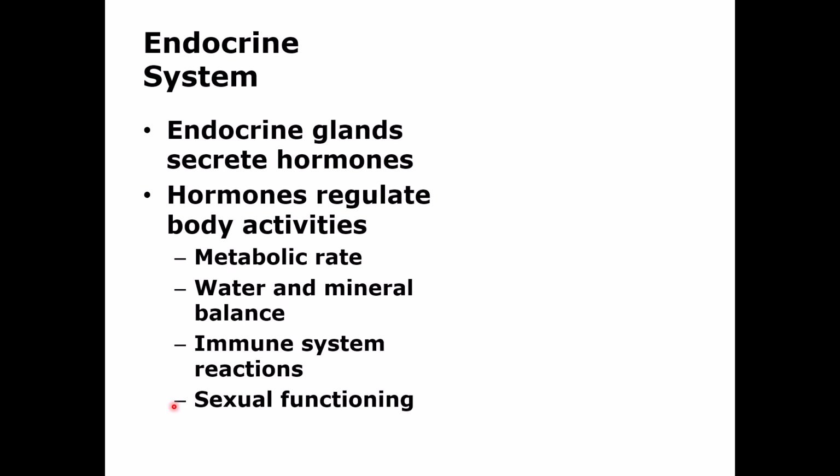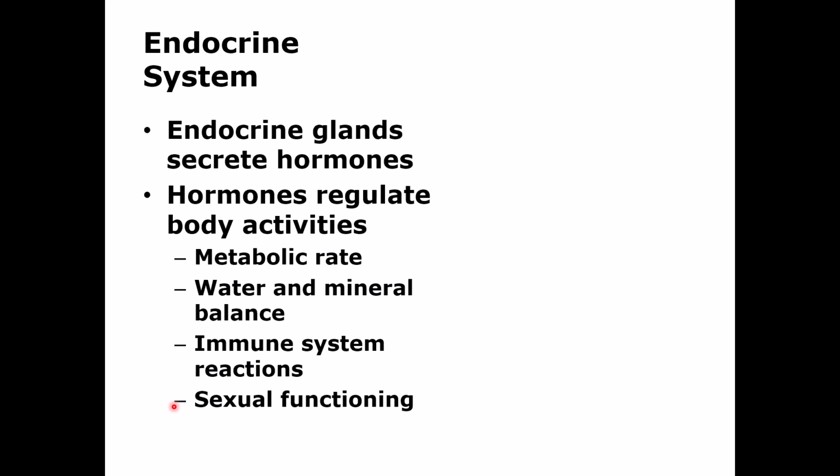Sexual function can be short-term, or the effect of sexual function, which is conception and formation of the embryo and fetus, and then birth of the baby and the growth of the baby, will take years. So that can be short term and can also be long term. So the endocrine system has a lot of different functions.